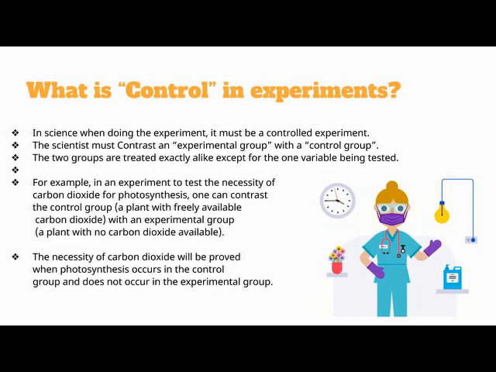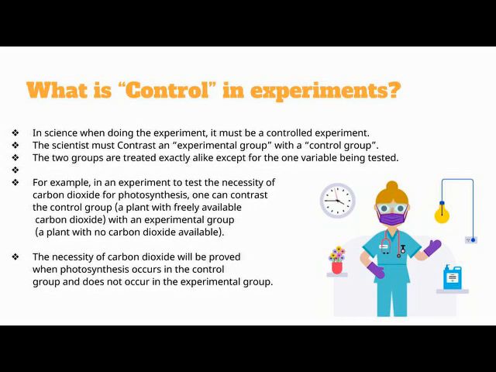What is control in experiments? In science, when doing an experiment, it must be a controlled experiment. The scientist must contrast an experimental group with a control group. The two groups are treated exactly alike except for the one variable being tested. For example, in an experiment to test the necessity of carbon dioxide for photosynthesis, one can contrast the control group, a plant with freely available carbon dioxide, with an experimental group, a plant with no carbon dioxide available. The necessity of carbon dioxide will be proved when photosynthesis occurs in the control group and does not occur in the experimental group.